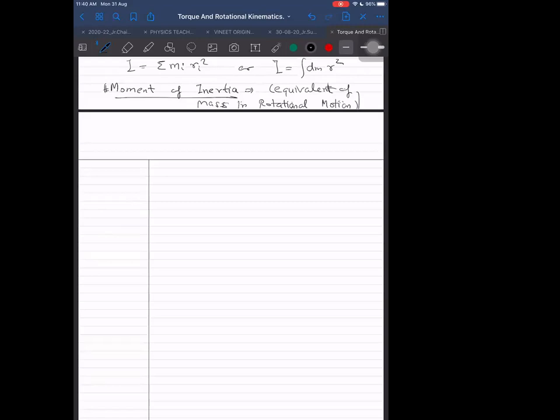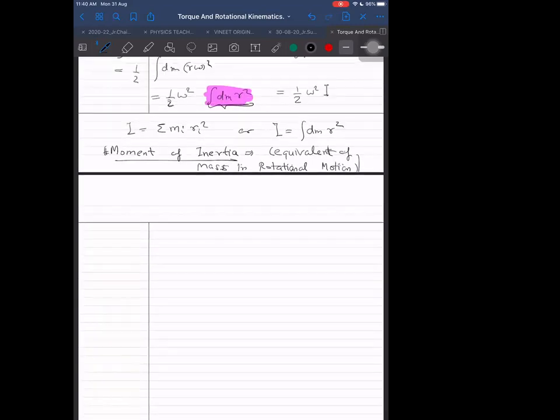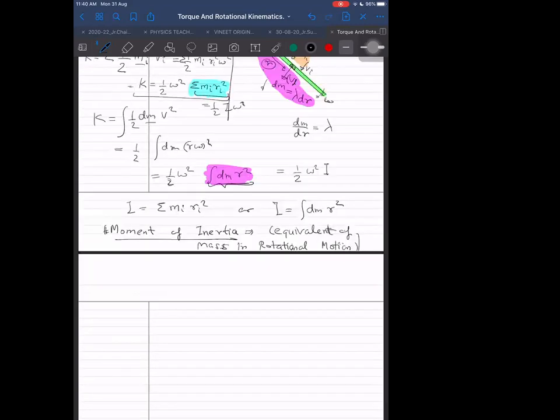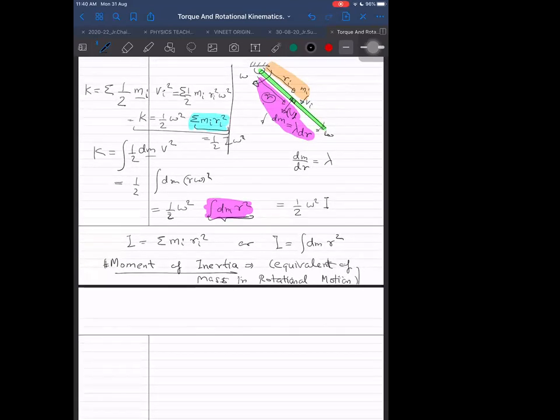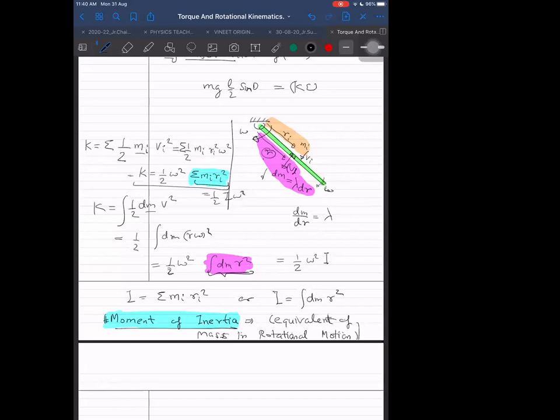This is the reason why we are using moment of inertia, because whenever we want to find out the kinetic energy, other reasons are also there, but I just gave you one example. At least now you will be satisfied that there is some reason why we are bringing up something new. So it is important for us. Every time I can do this way also. If somebody is so fast like a computer and can do the integration all the times, then he is not required to introduce the moment of inertia. Yes, sir, he will just do it by basics only.